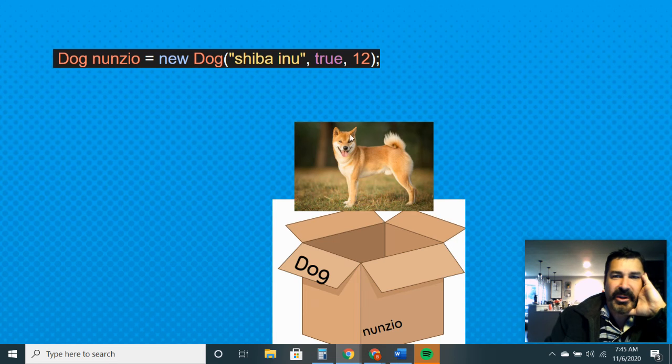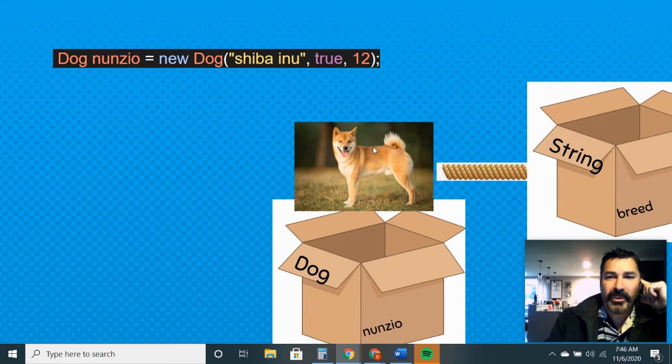So when you say new Dog, all of a sudden your Java factory creates an instance of the class. It creates an object based off the Dog class. And he has some characteristics. He's a Shiba Inu, which looks like this. He has an owner, and he's 12 years old, or whatever that one stands for. Okay, and so we have all these instance variables that belong to this instance of the class.